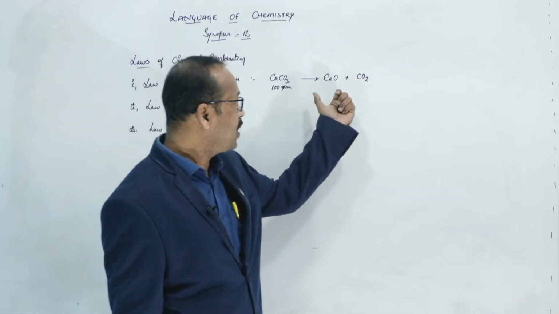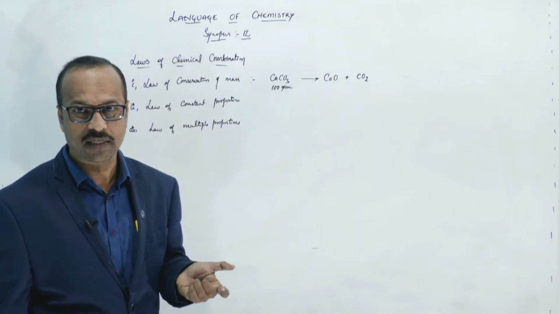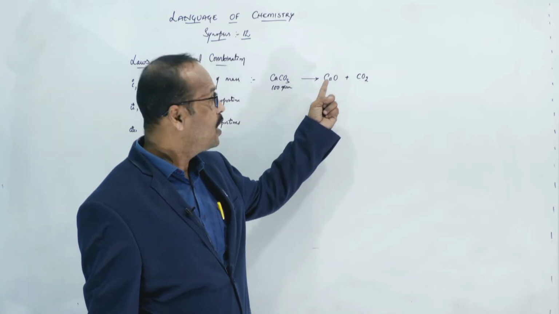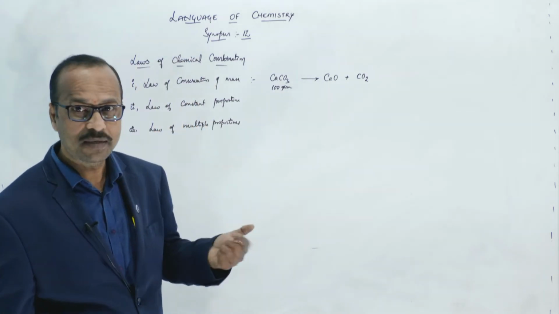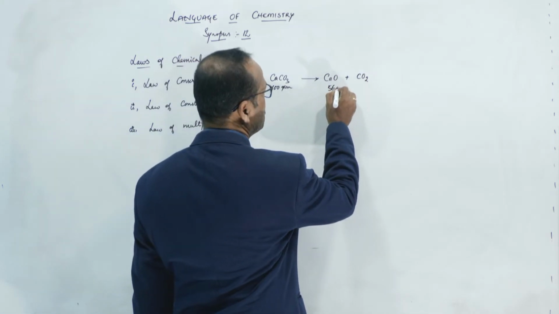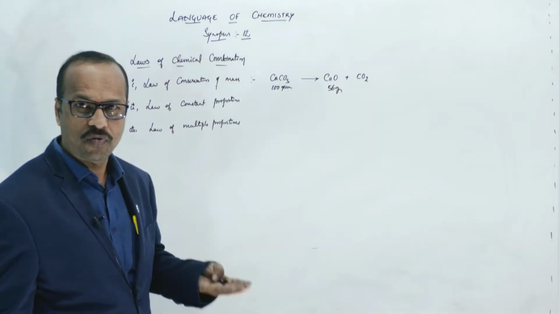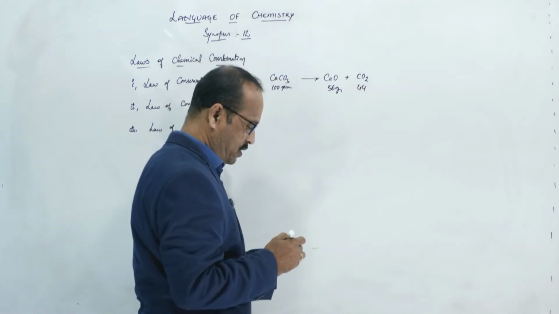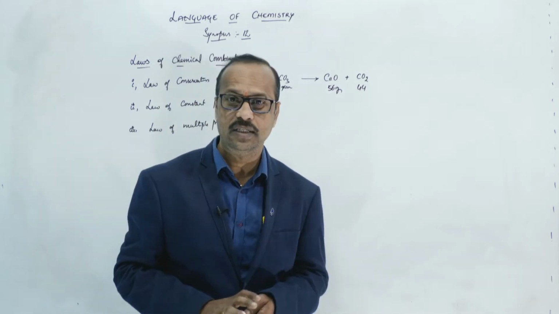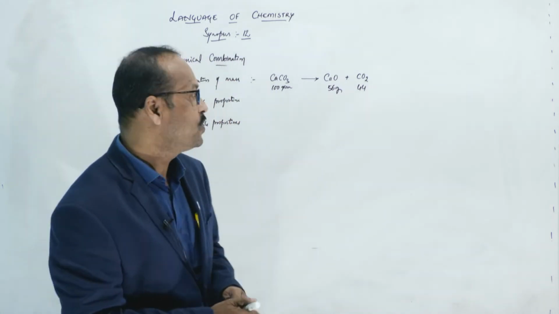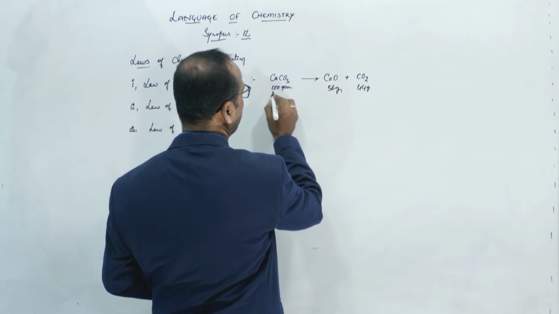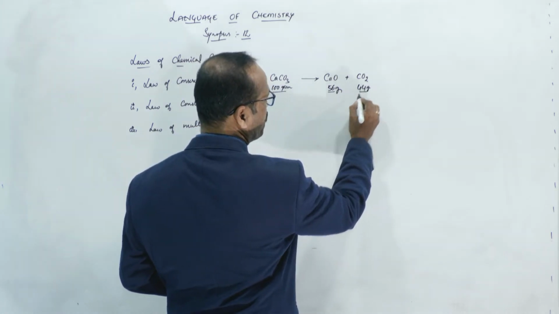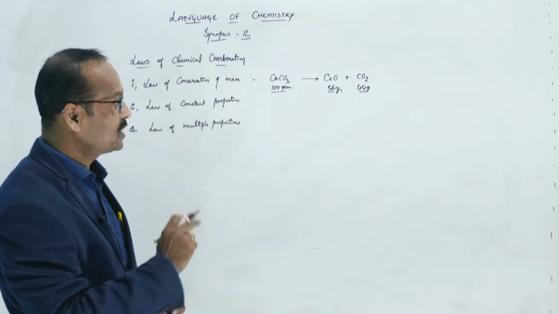Now, let's see how much mass of calcium oxide is released. Calcium's atomic mass is 40 and oxygen is 16, so 40 plus 16 is 56. So 56 grams of calcium oxide is formed, and carbon dioxide is 44 grams. Carbon's atomic mass is 12 and oxygen is 16, so 16 times 2 is 32, plus 12 is 44, right? So when you heat 100 grams of calcium carbonate, it decomposes into 56 grams of calcium oxide and 44 grams of carbon dioxide.